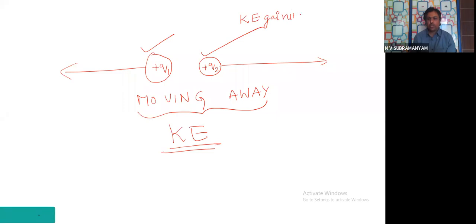This I can show, that running I can see. Now this has gained kinetic energy, this has gained kinetic energy. But according to the law of conservation of energy, you all know what is that law?